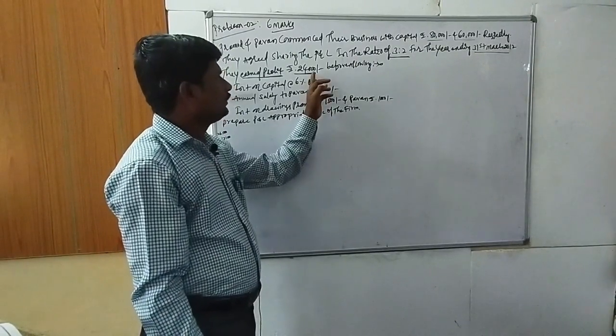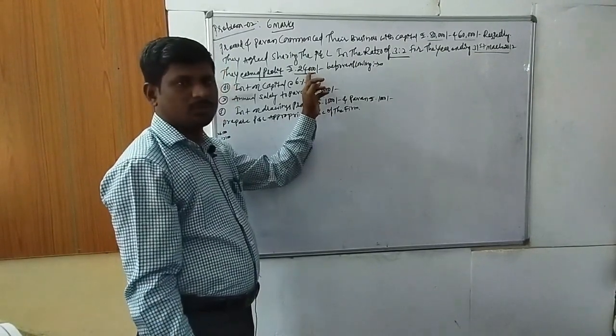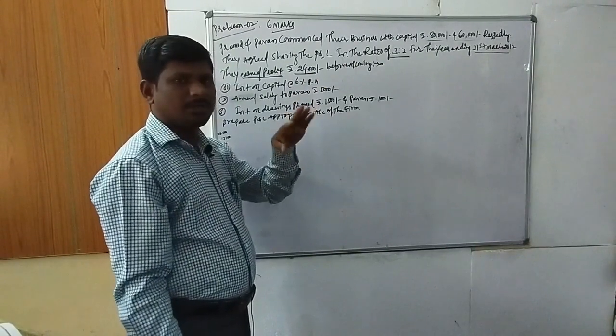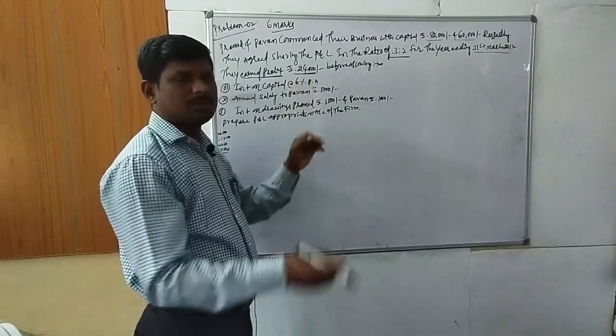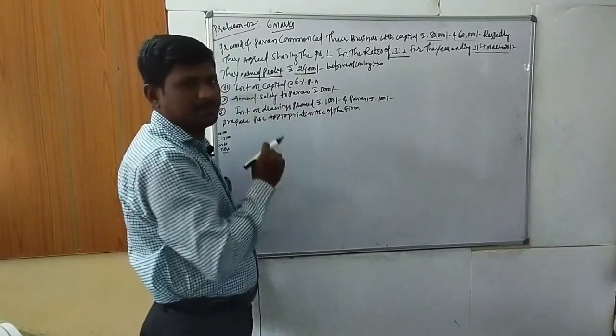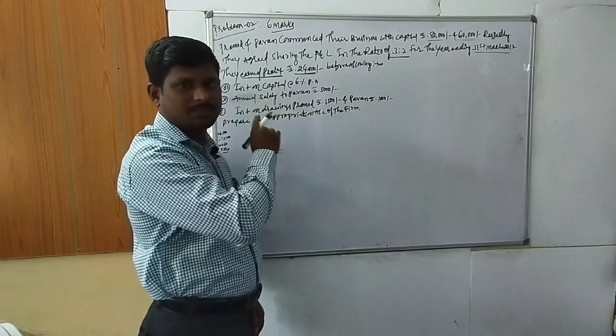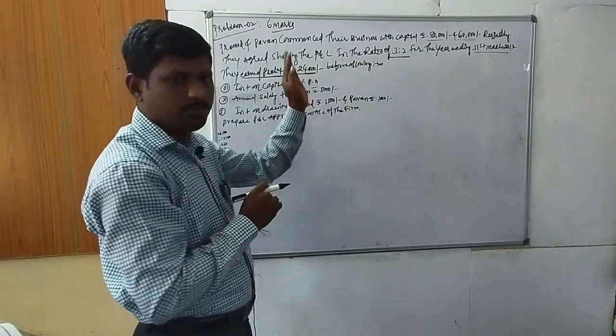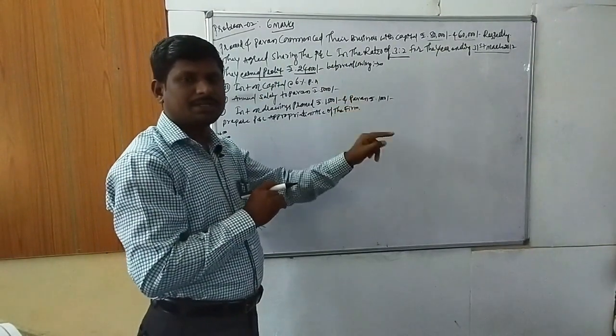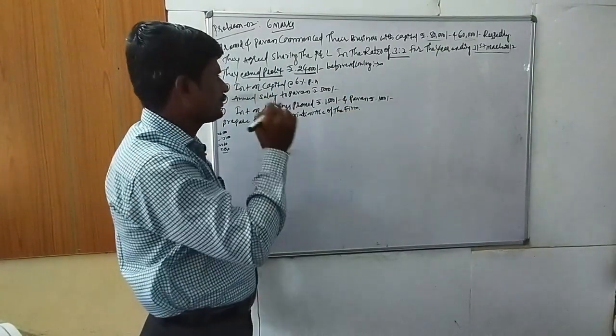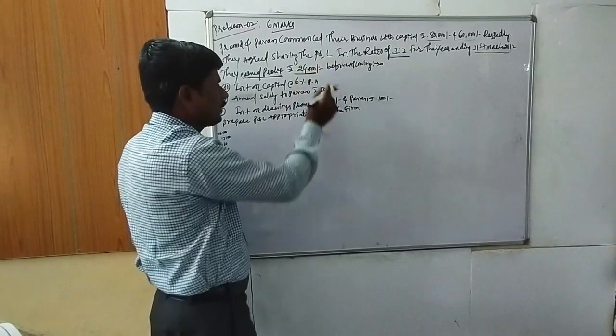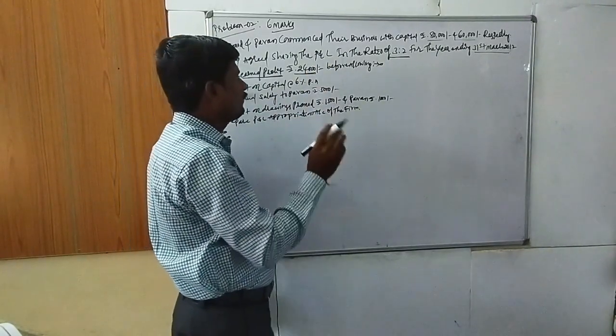In case of net loss, it is given in the problem and considered on the debit side. Net profit is considered on the credit side of the profit and loss appropriation account, so here on the credit side take net profit 24,000.